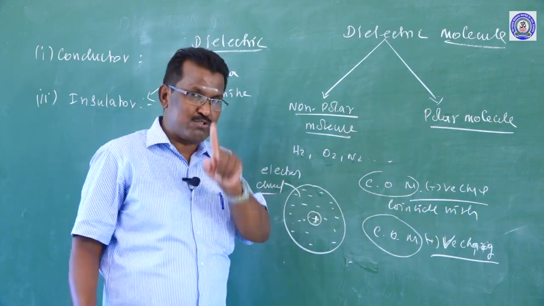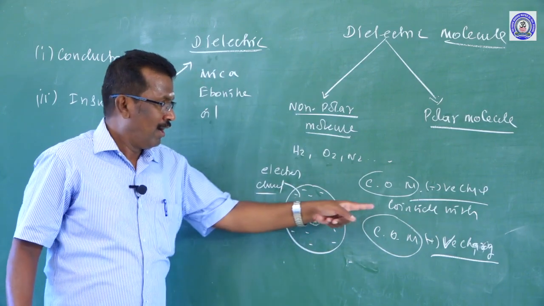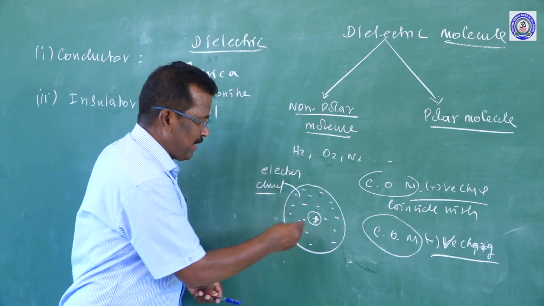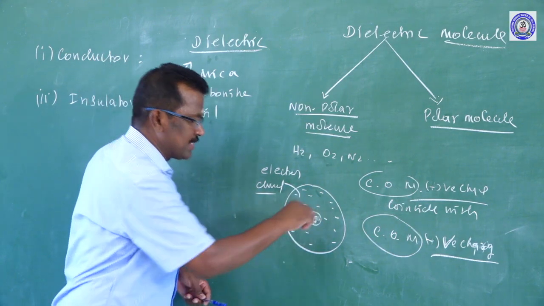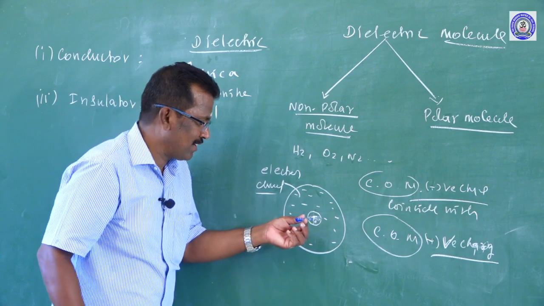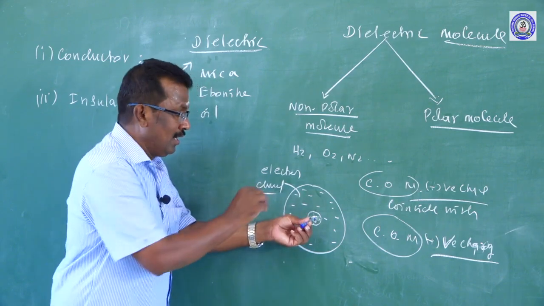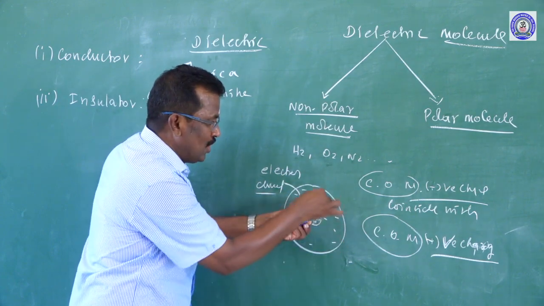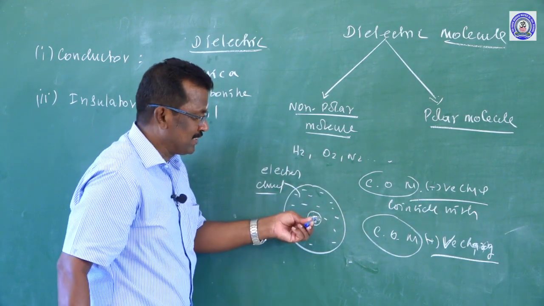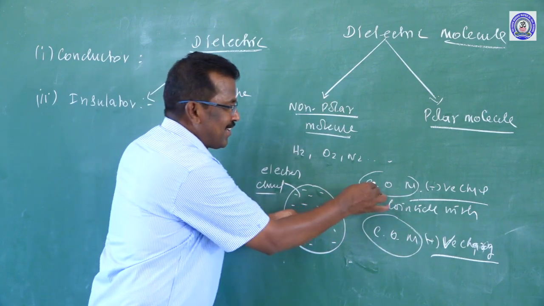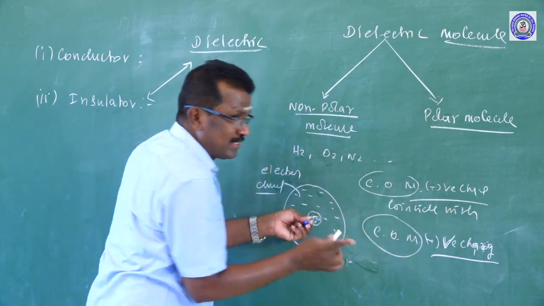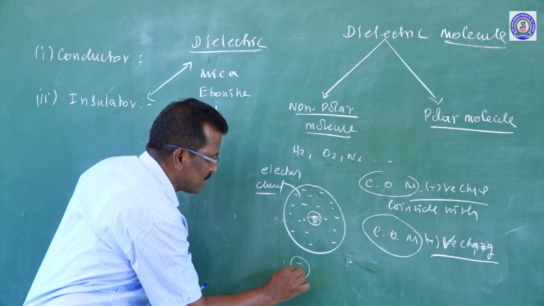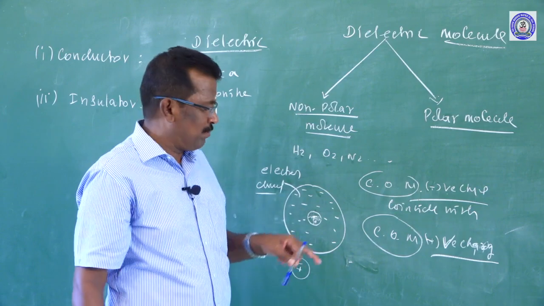The center of mass of the positive charge coincides with the center of mass of the negative charge. For example, this is the positive charge, that is the nucleus. The entire mass of the nucleus is concentrated at the center. The electron cloud mass is also concentrated at the center. So the center of mass of positive charge coincides with the center of mass of negative charge at a particular point.